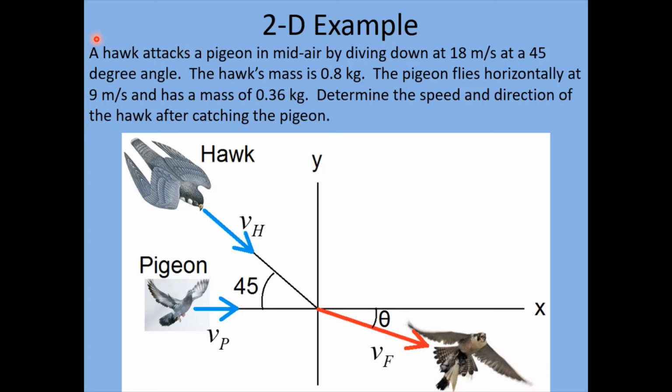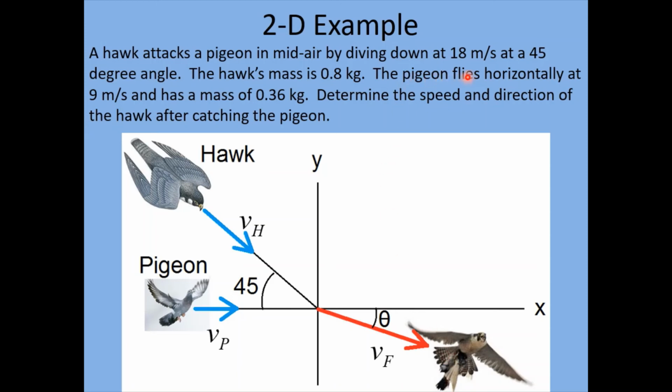We have a hawk attacks a pigeon in midair by diving down at 18 meters per second at a 45-degree angle. So here you can see the situation. Here's our hawk diving down. You can see that the angle here of descent is 45 degrees. And here comes our poor pigeon flying along horizontally like this. And the hawk, being the hunter he is, times this perfectly and he's going to grab the pigeon at this point right here. And afterward, conservation of momentum will dictate in what direction and what speed the hawk and the pigeon end up flying at right after the collision.